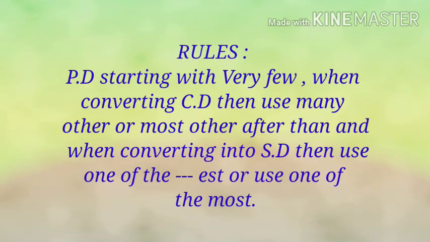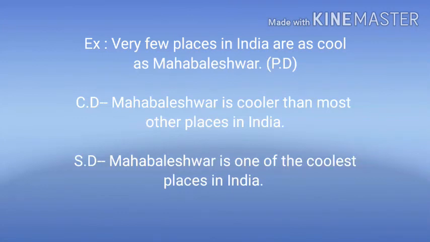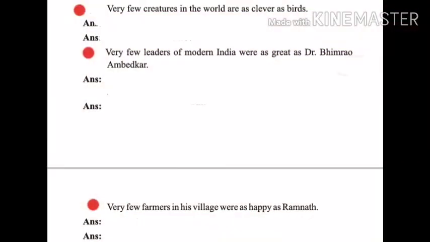For example, very few places in India are as cool as Mahabaleshwar. This is in positive degree. The comparative degree of this is Mahabaleshwar is cooler than most other places in India. Its superlative degree is Mahabaleshwar is one of the coolest places in India. Here I am giving an exercise for your practice of positive degree starting with very few into comparative degree and superlative degree. So solve this.